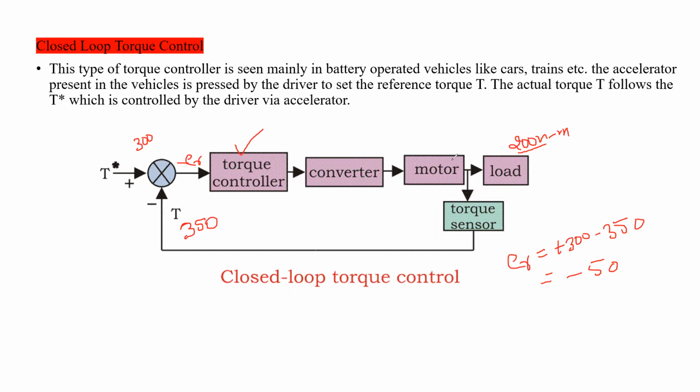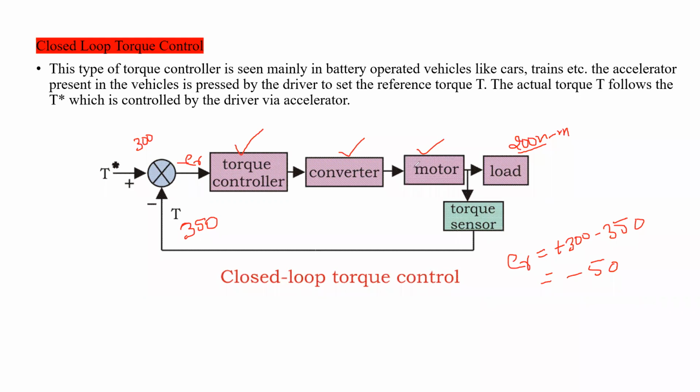Okay, speed increases, and the load speed will also increase. That is why we have to control it immediately, so we have to decrease the torque. This controller will decrease some amount of torque, and accordingly the torque controller will send the signal to the converter. Accordingly the converter will send power to the motor circuit, so the motor will generate the torque.